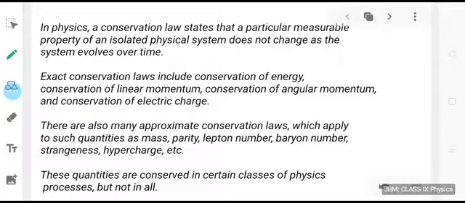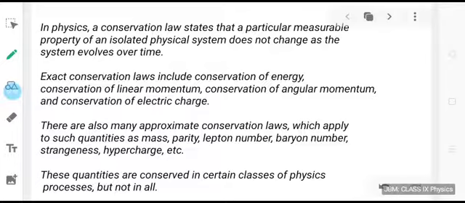You should understand right now that whenever we are finding the magnitude of any physical quantity, meaning the value of which can be measured, the magnitude of that quantity for an isolated physical system does not change with time. This means its magnitude remains constant over a period of time. It remains conserved over a period of time. Now, what are those physical quantities? These quantities are energy, linear momentum, angular momentum, and electric charge.